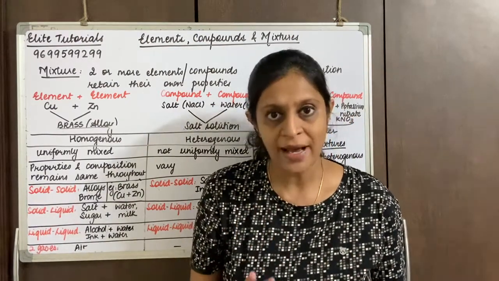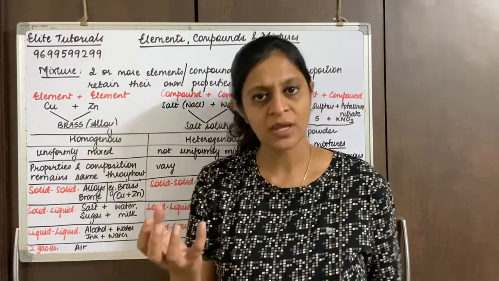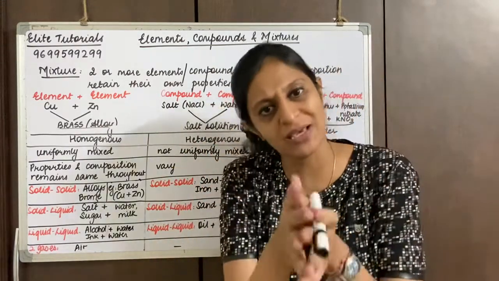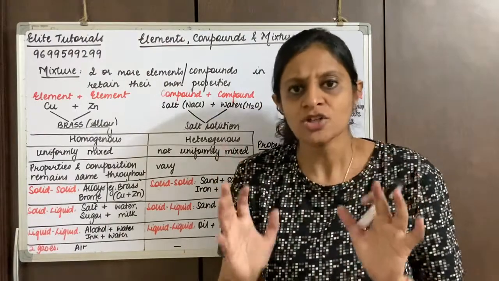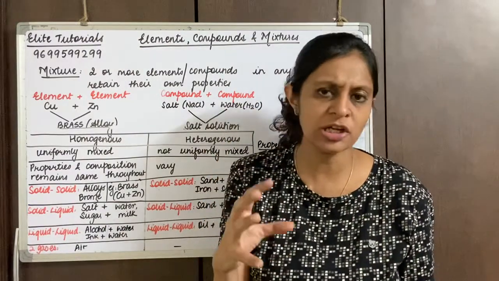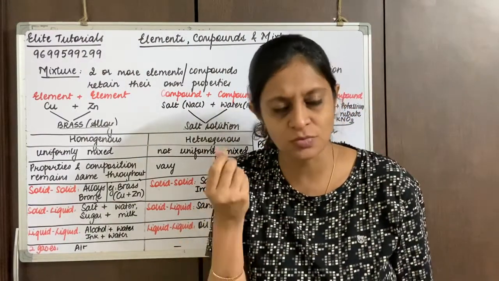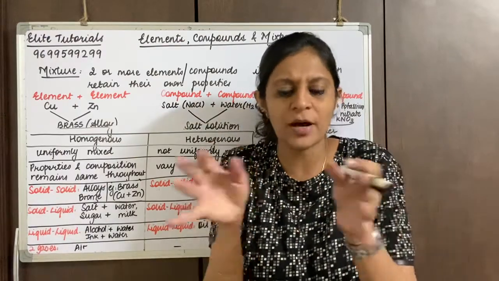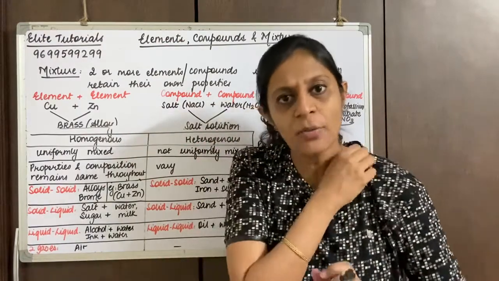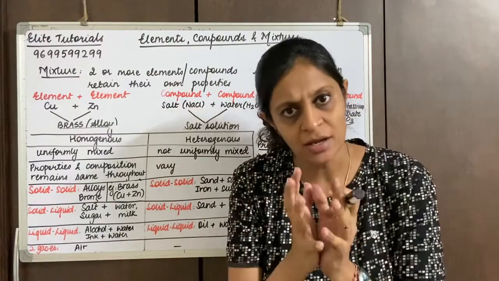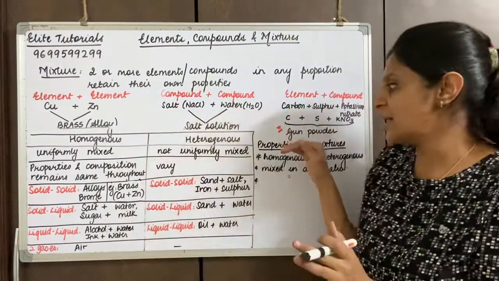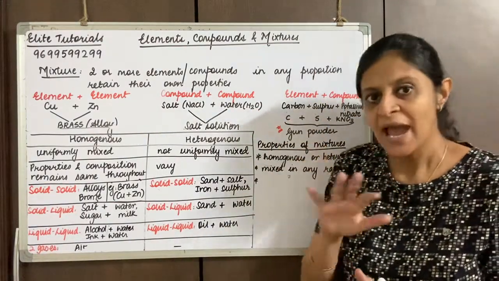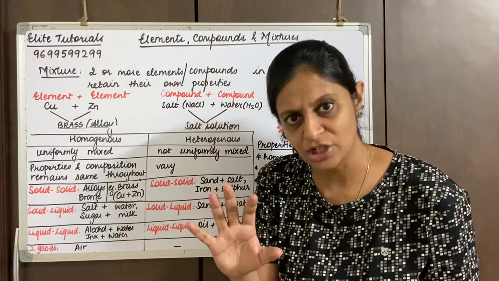Whereas what I do is, I take iron and I take sulfur and I just mix them. So I have a mixture of iron filings, that is small iron particles, and sulfur powder just mixed together. It is a mixture, just mixed randomly in any ratio.